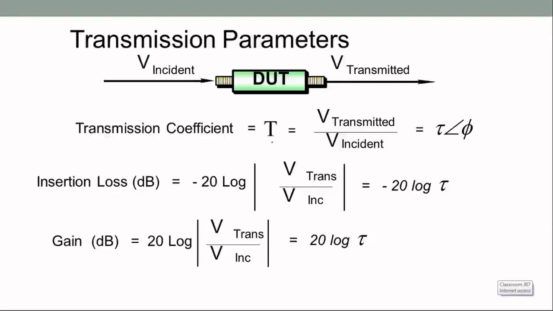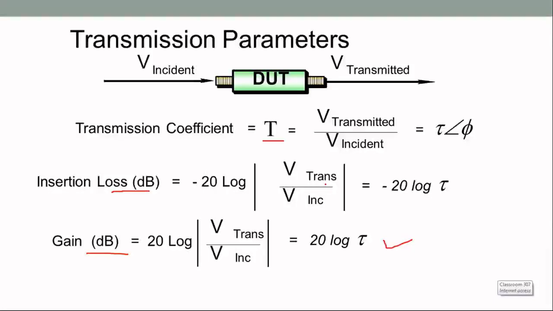This is the transmission coefficient as already defined, the transmitted over the incident. We can calculate even insertion loss out of this. So at this particular side, you can calculate the losses also. Insertion loss is defined by this particular relation and gain value with this particular relation. I'm just showing you these relations because one should be aware of how to calculate these parameters on paper if some parametric values are given to us.